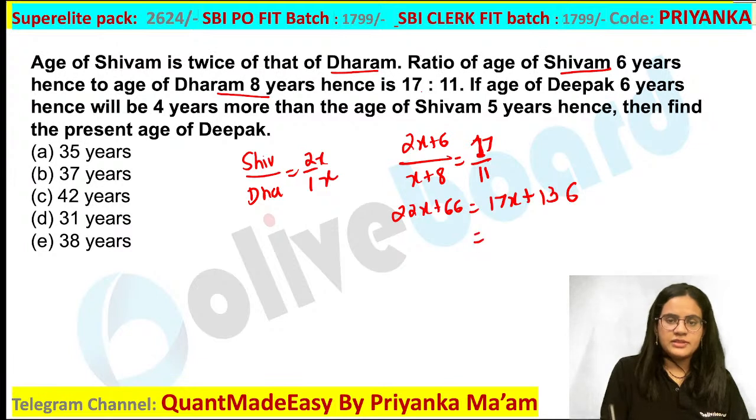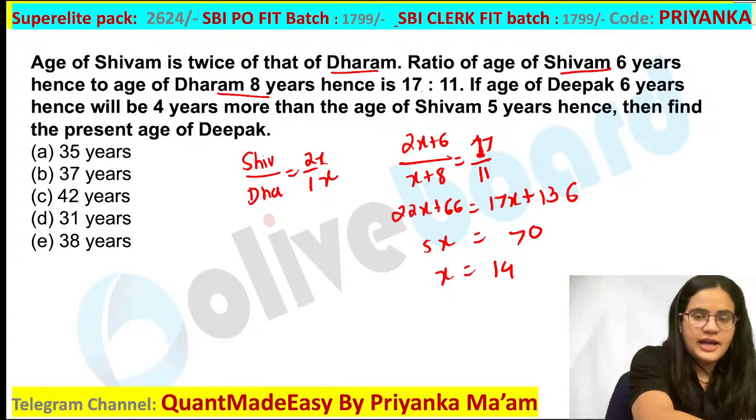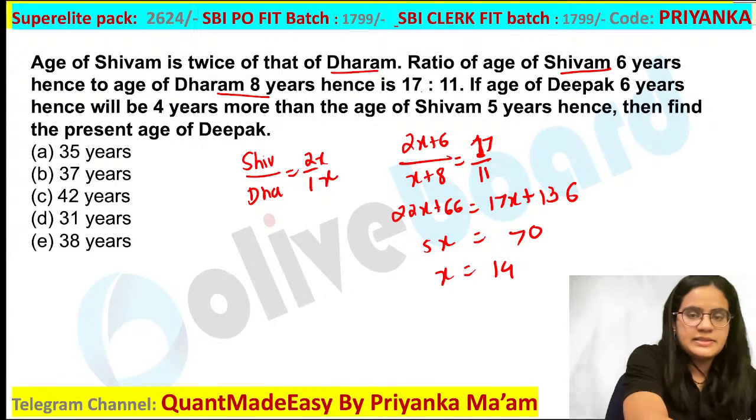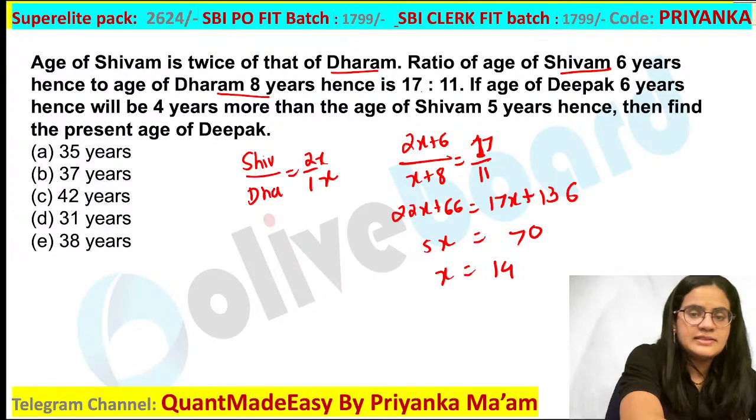So what will you get from this? If you are taking it on the other side, you are going to get 5x value which is equal to your 70. So you are going to get your x value as 14. So basically you have to calculate the x value using this equation where writing the plus value is important. What value you are writing in plus, that will play a very important role in this question.